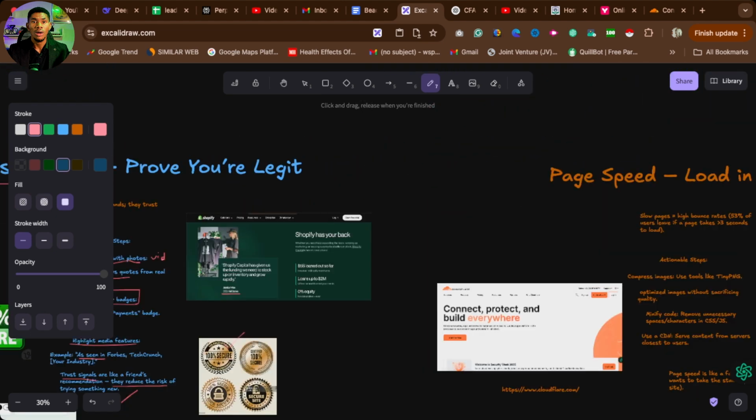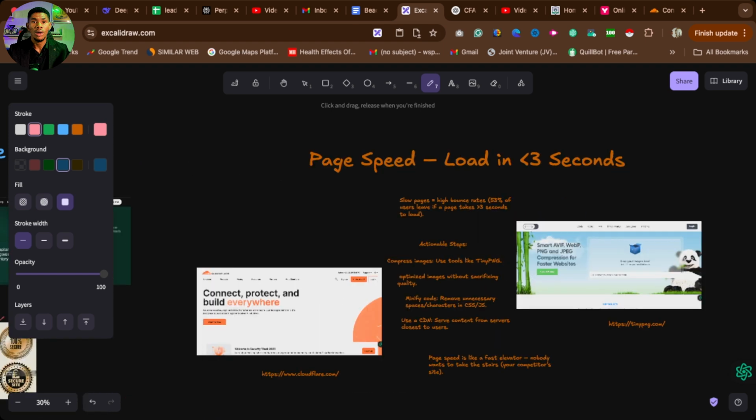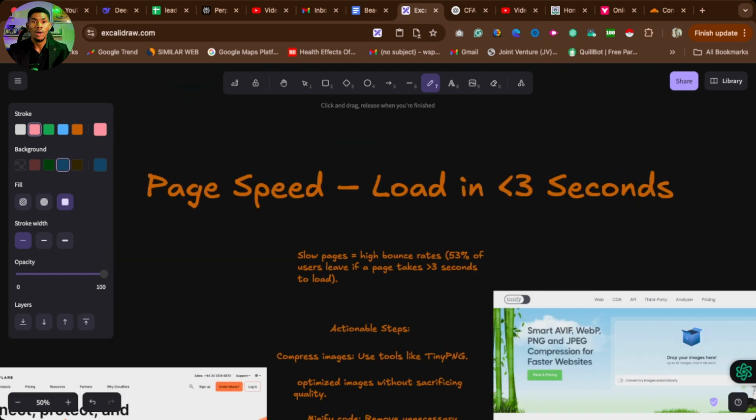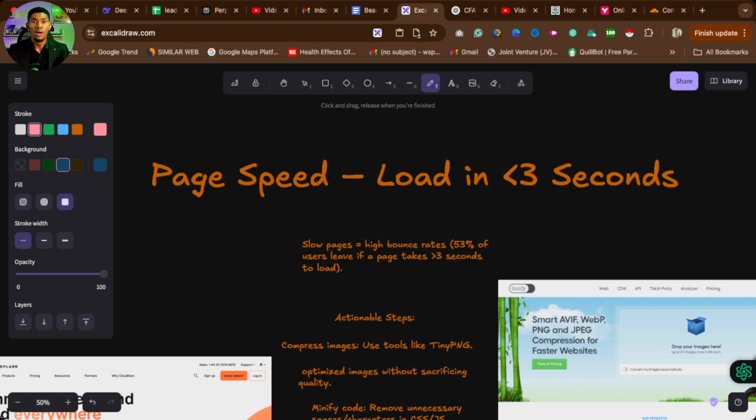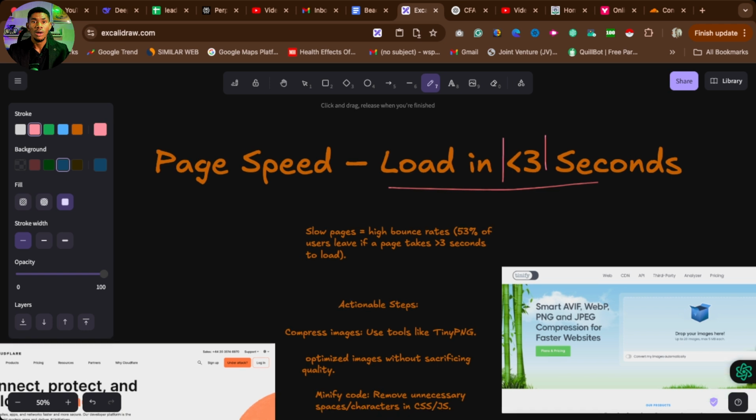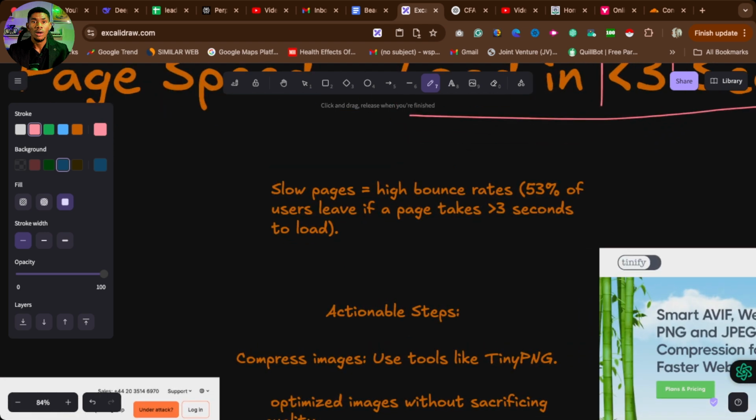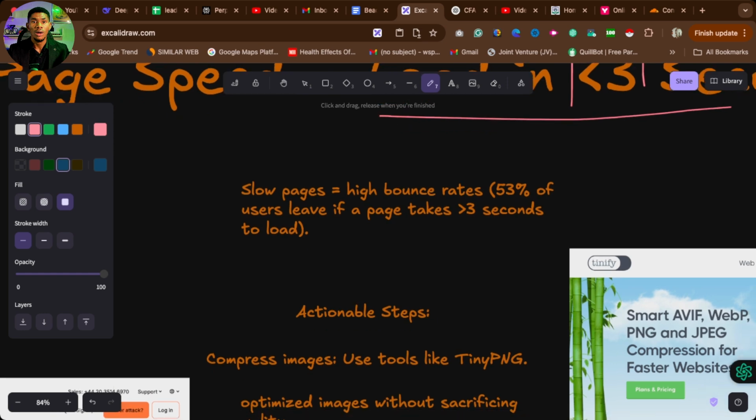Then finally, there is this very important bad boy here. This is so important: page speed. If you have a website or a landing page with a page speed greater than 3 seconds, then your landing page or your website is slow, right? It's very, very slow. I'm telling you, people don't want to wait anymore before your website will load. The moment they click and it's wasting time, they move on to the next one. So this is what happened. Slow pages equal high bounce rate.